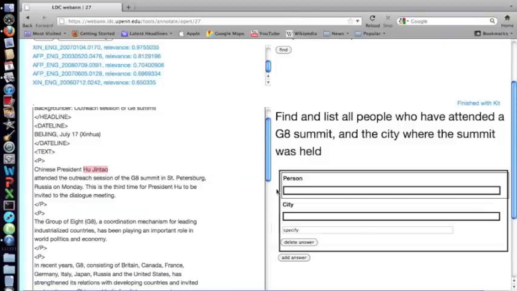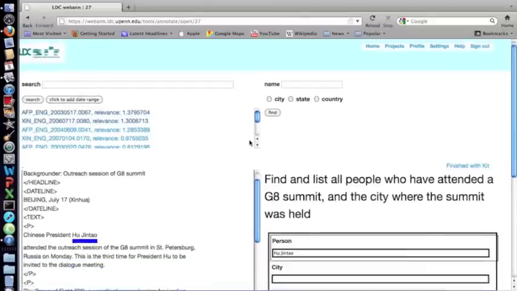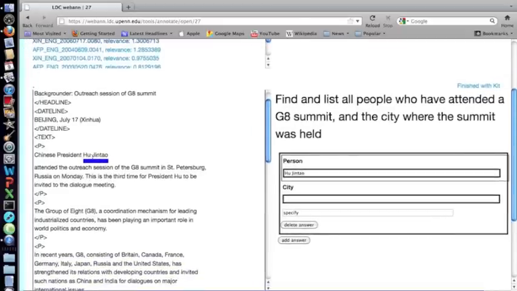So what you do is you highlight your text and then click in the box where you want the text to go. The box turns green, hit enter, the page refreshes, and now we have two things that tell us we've done the annotation. One is that Hu Jintao has a blue underline. The other thing is that Hu Jintao appears in the person box.